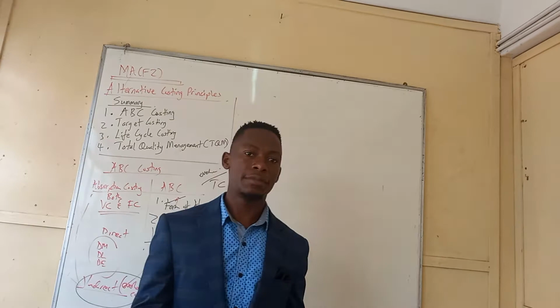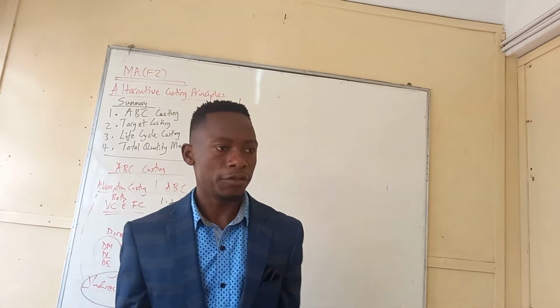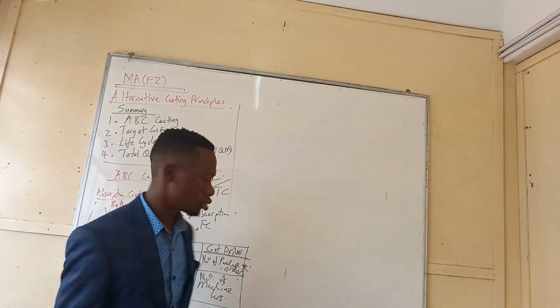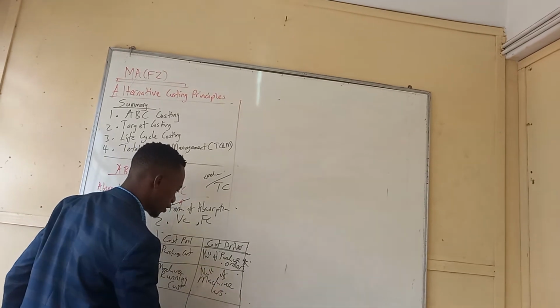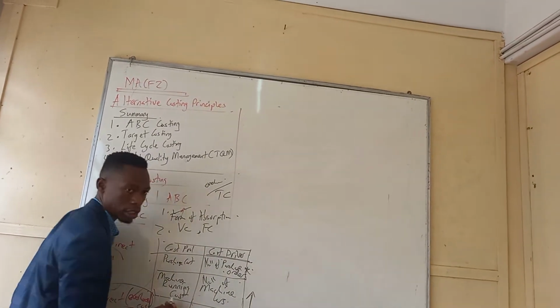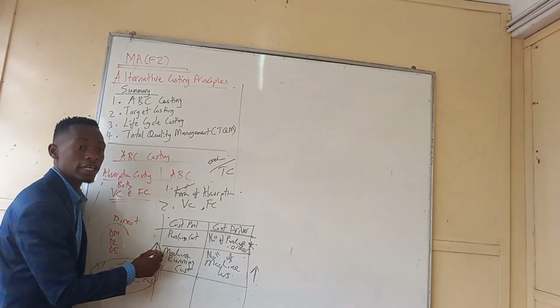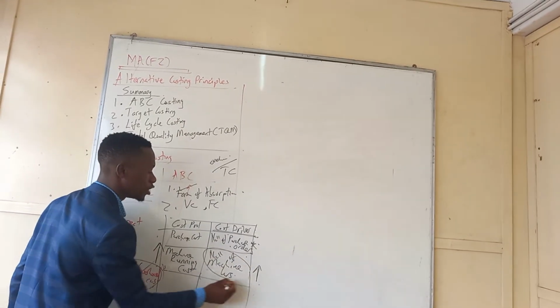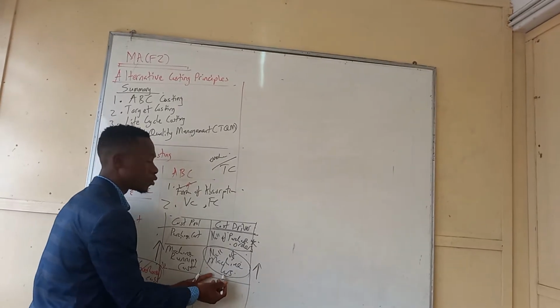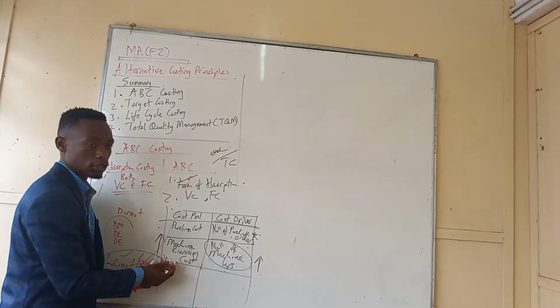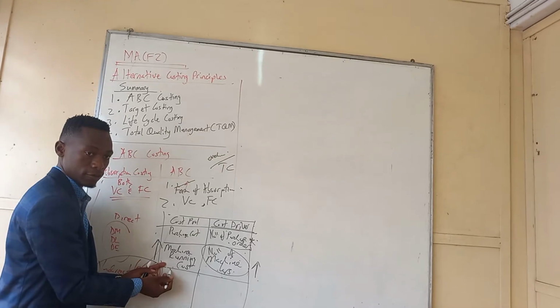Number two, maybe you're using generators, so fuel cost will increase. If you increase the number of hours, the cost will also increase, meaning the number of machine hours is the appropriate cost driver for this cost.